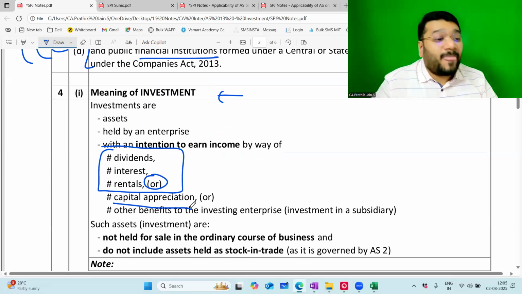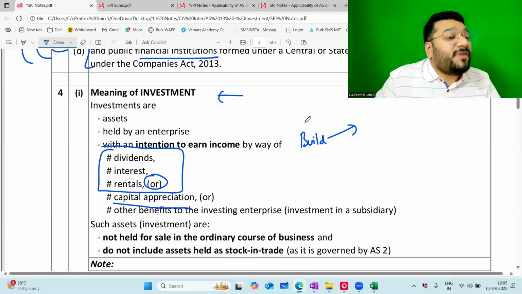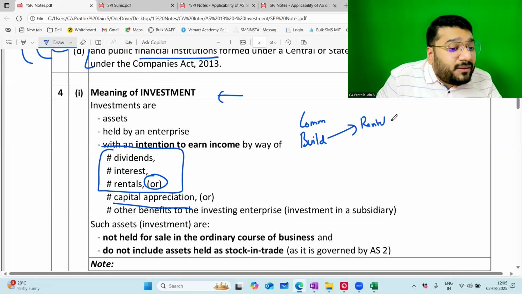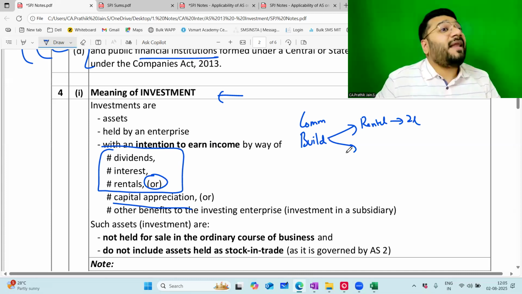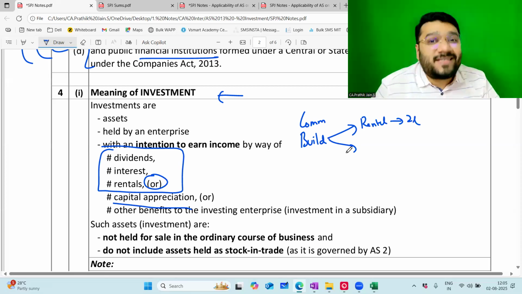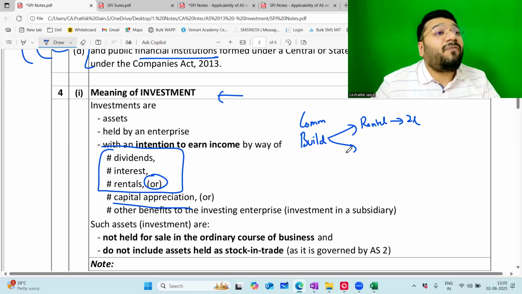Capital appreciation. So now I invested in a commercial building. Why? Because I wanted a monthly rental of 2 lakh rupees. Was that the only motive? Sir, assets like building and land, when I invest, after a point their value in the market increases. For example, if I'm buying a land today for 1 crore rupees, chances are that after 3 or 4 years, it could be 2 crore.